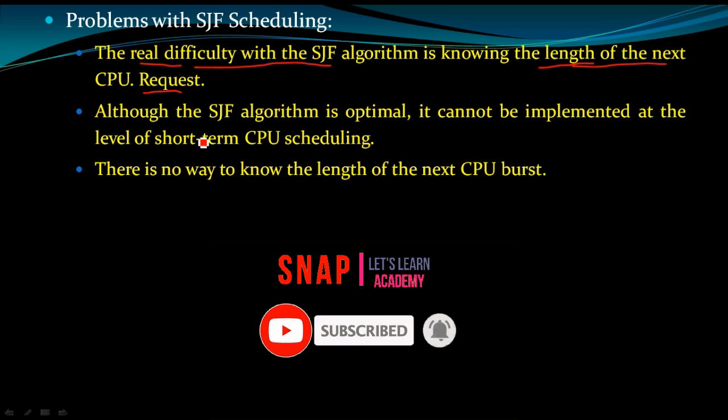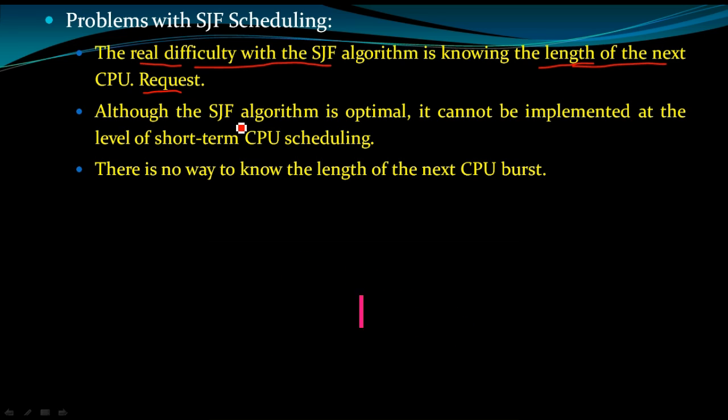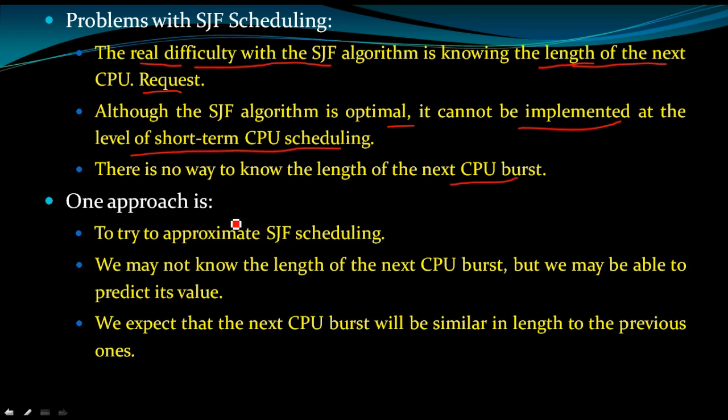Although the SJF algorithm is optimal, it cannot be implemented at the level of short-term CPU scheduling, since there is no way to know the length of the next CPU burst. These are the problems we have in the shortest job first scheduling algorithm.